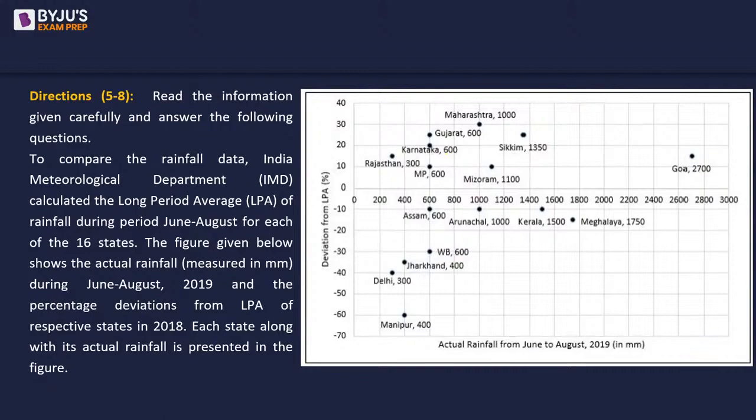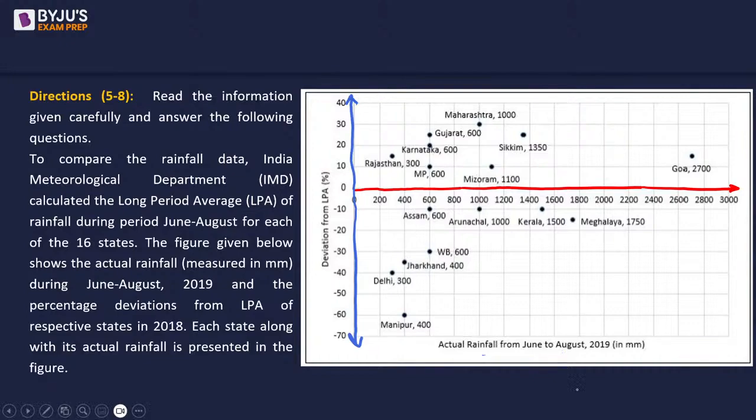Next set is DI. So looks like a dual axis, something that is more and something that is less. If you pay attention here, this one is your 0, not this one. This axis is your x axis, and this axis is your y axis. So what does the x axis represent? X axis represents actual rainfall from June to August in mm. So it represents magnitude.